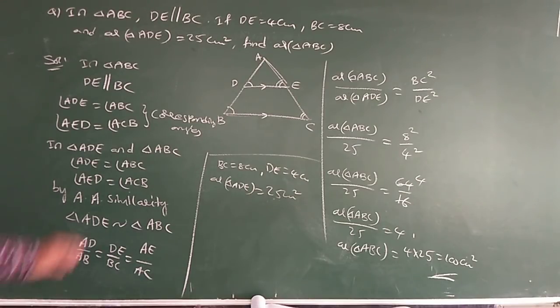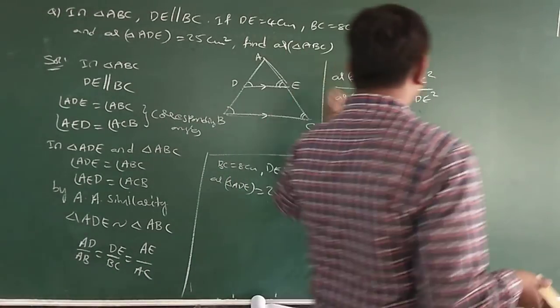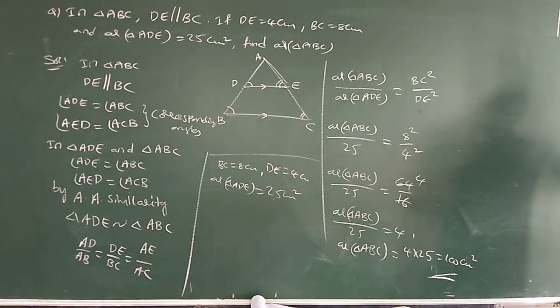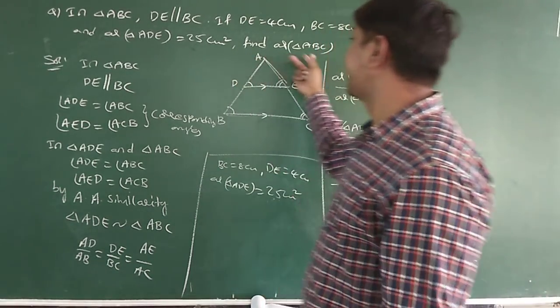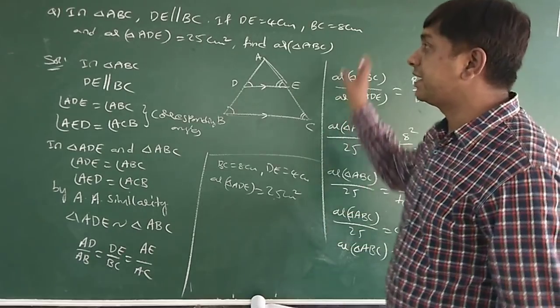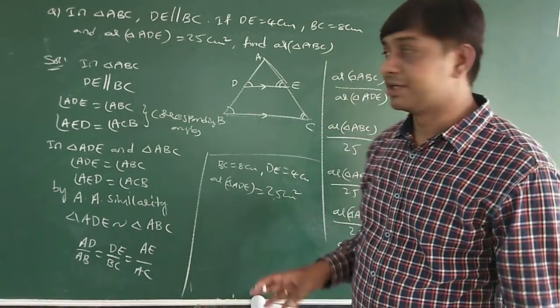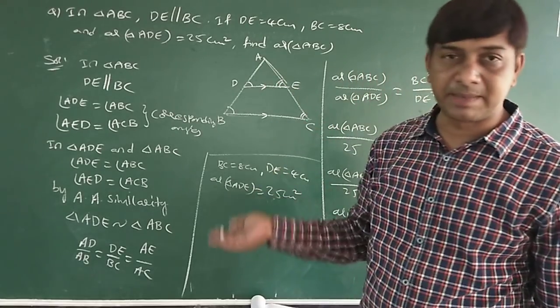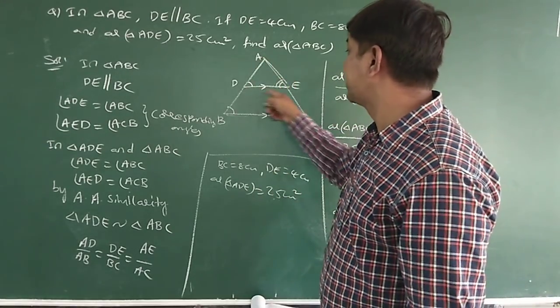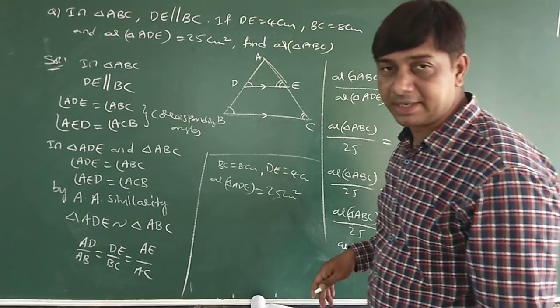Okay. So DE parallel to BC, DE is equal to 4 centimeters, BC is equal to 8 centimeters, area of triangle ADE is equal to 25 centimeters square. Anywhere in the question, they did not mention they are similar. Since they are parallel, their corresponding angles are equal. I used the parallel property and proved that this triangle and this whole triangle are similar.